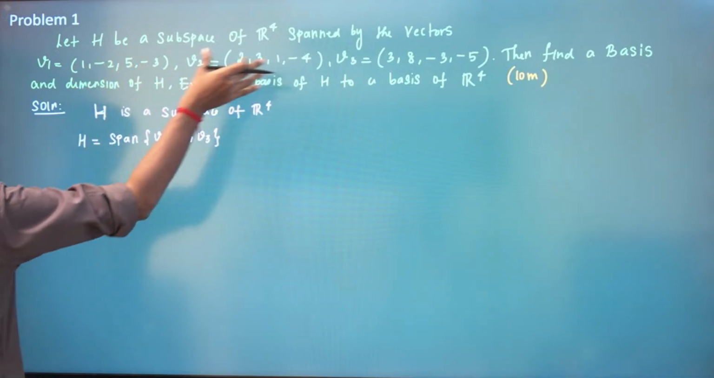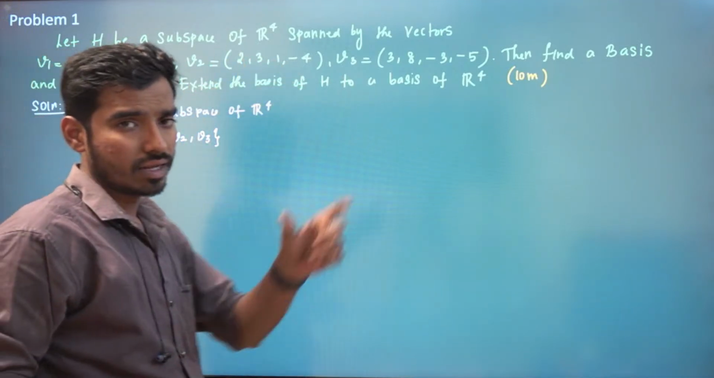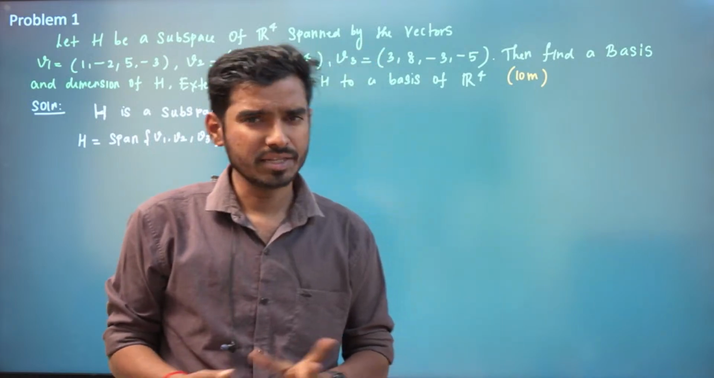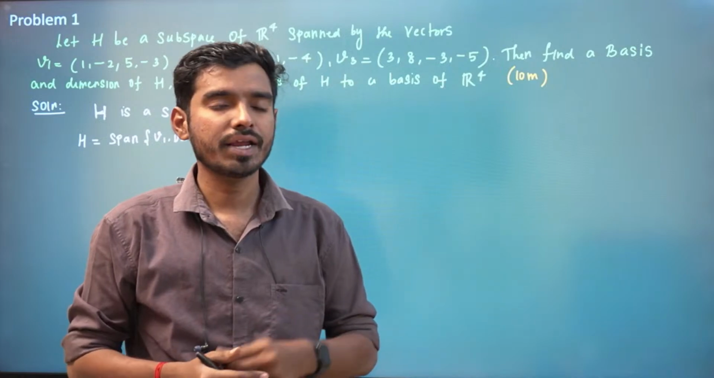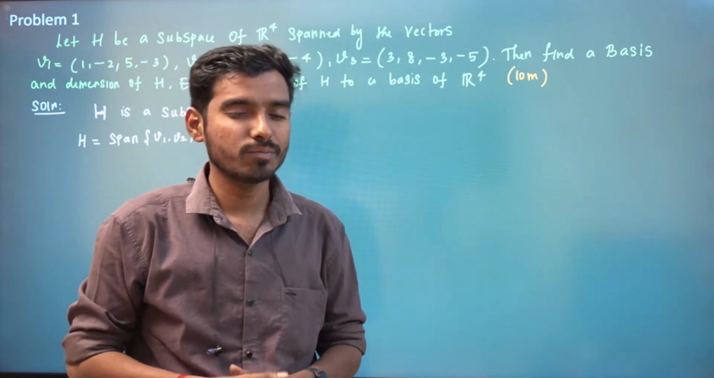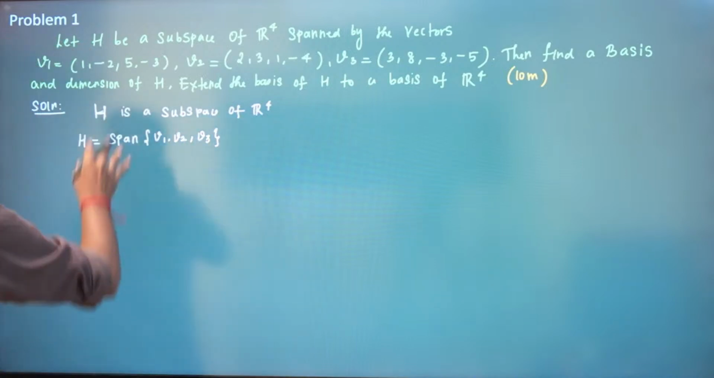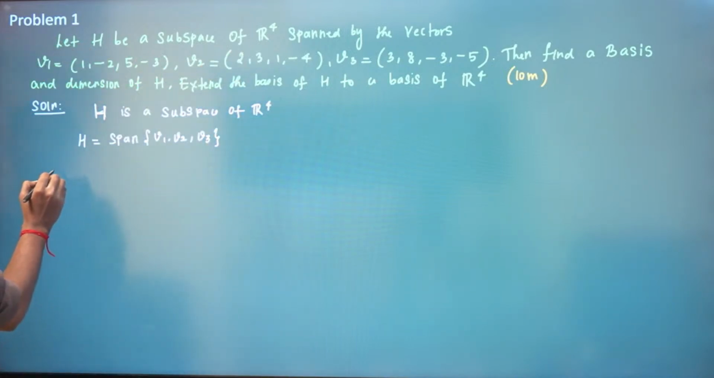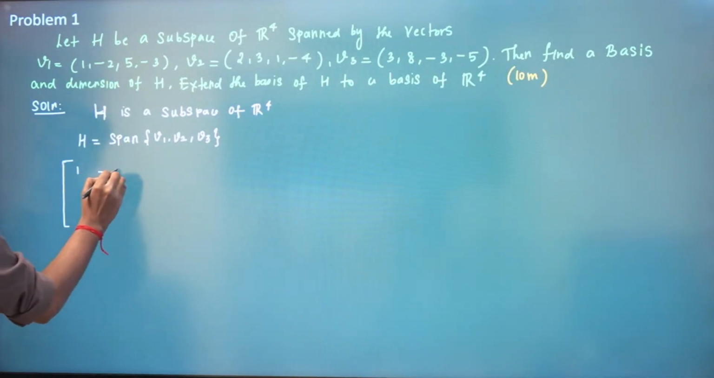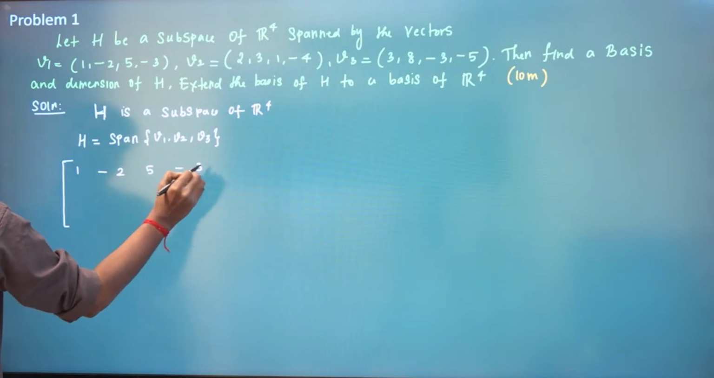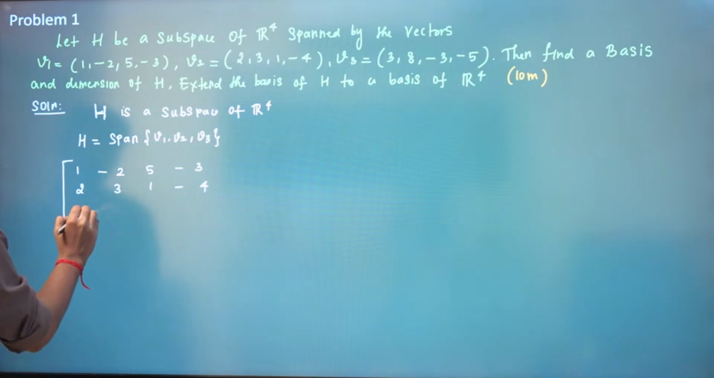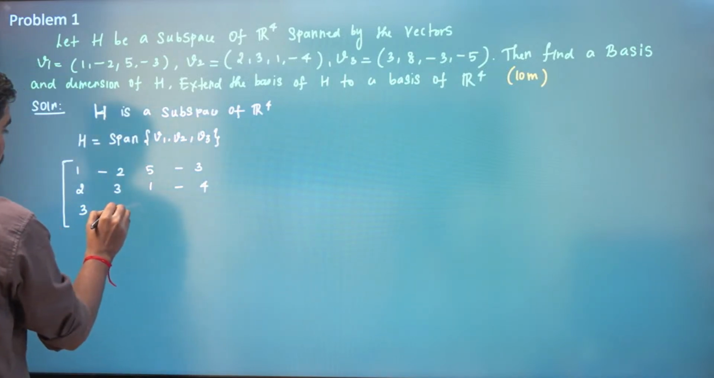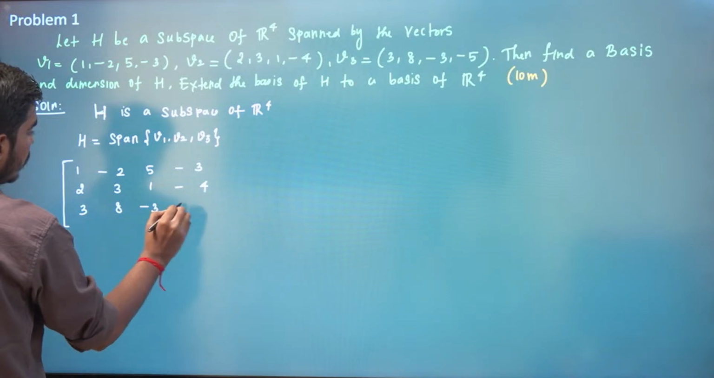You can write V1, V2, V3 in row format or in column format. That is your wish. If you write in rows, you are finding the row space. If you are writing in columns, you are finding the basis for the column space. That's not an issue. So let's write this H as rows. So we have 1, minus 2, 5, minus 3. Then 2, 3, 1 and minus 4. And we have 3, 8, minus 3 and minus 5.